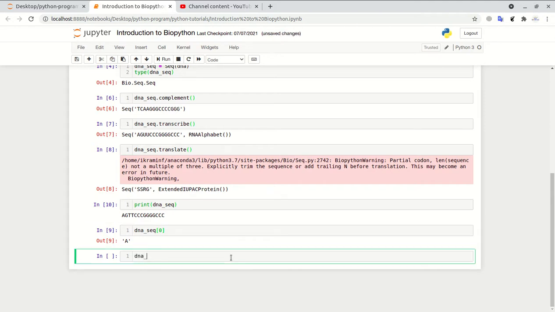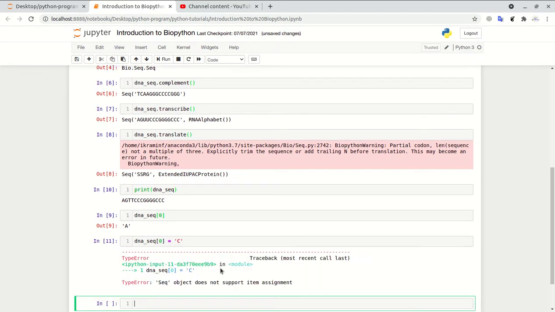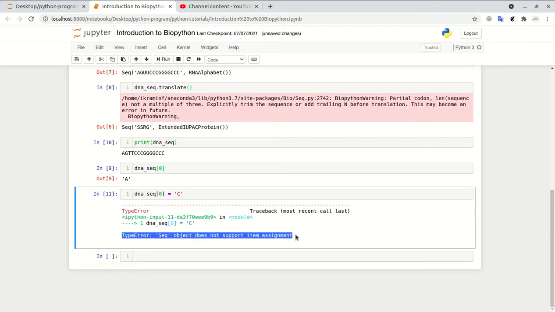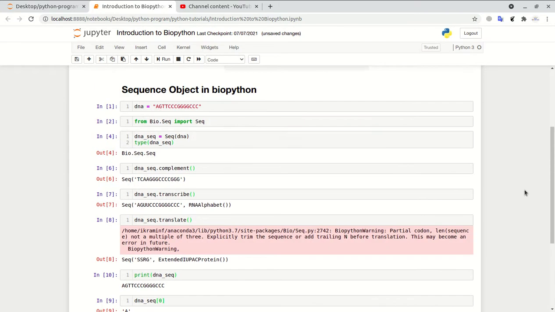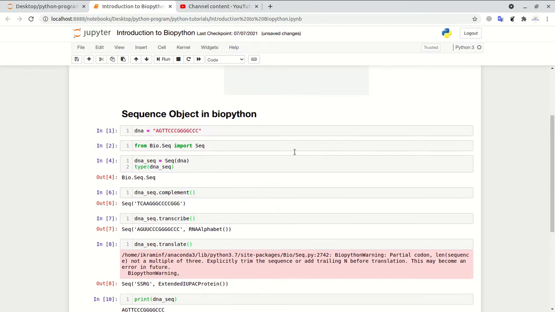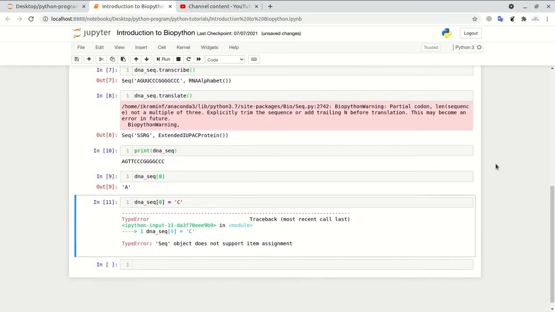If we write DNA seq 0 and assign C to it, let's see what happens. Oh, it gives us an error: TypeError, Seq object does not support item assignment. That means after creating a Seq object, you can't change it.